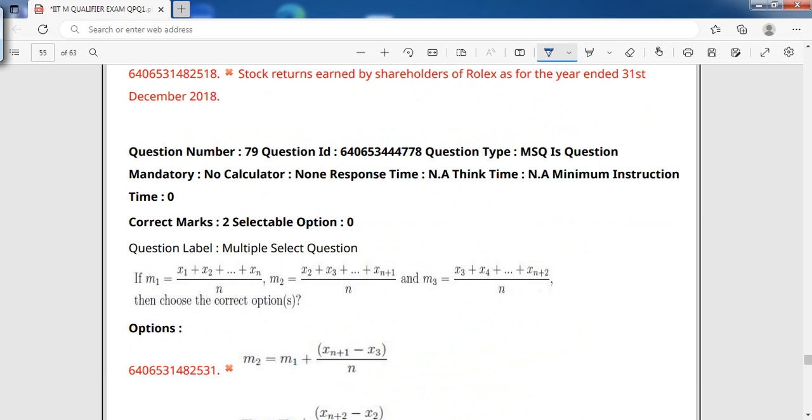Oh, very great. If m1 is equal to x1 plus x2 till xn by n, m2 is equal to x2 plus x3 plus till, oh, very good, m3 is till xn plus 2 by n. Okay, choose the correct options.